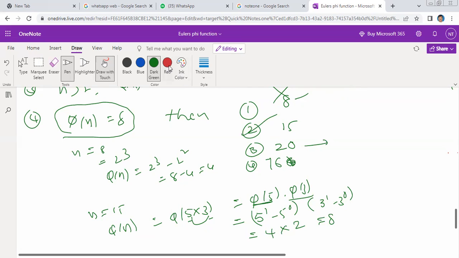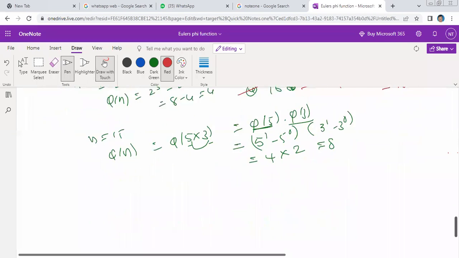What about 20? Options B, C, D. Is B also correct? C also, this is the third option. D also correct. Take 16, for example. Pi of 16 is 2 power 4. That means 2 power 4 minus 2 cube, which is 16 minus 8. This is equal to 8. This is also correct. So therefore options 2, 3, 4 are the correct options.